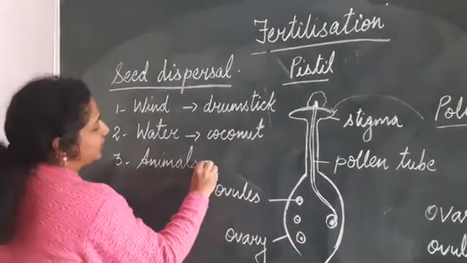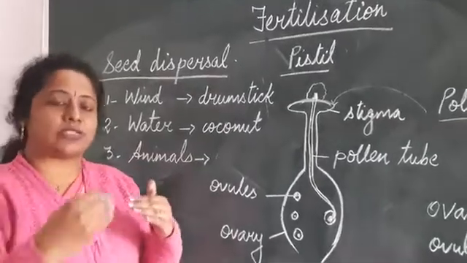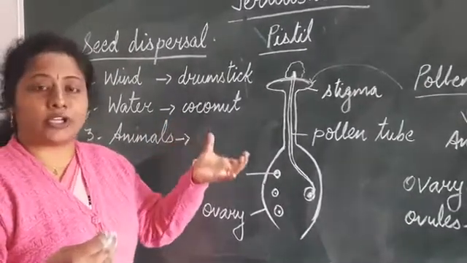And the last one is by animals. Animals, you all know, move from one place to another. Sometimes seeds get stuck on the body of the animals.